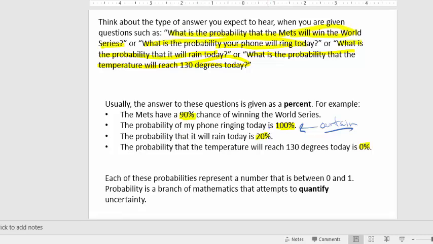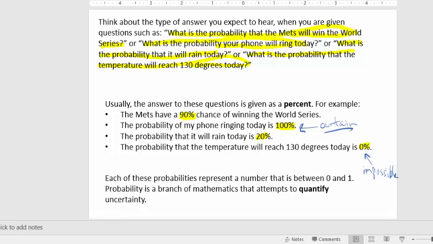For me, that's not true because I don't get a lot of phone calls. But if you're a popular person and you get a lot of phone calls, yeah, you could pretty much say that it's certain that your phone's going to ring today. And then the 0% means that it's impossible, right? Because it's impossible to get to 130 degrees. Maybe if you're in Death Valley, it could, but generally it's not going to get to 130 degrees out. So a probability of 0 would mean it's impossible. A probability of 100% would mean that it's certain.